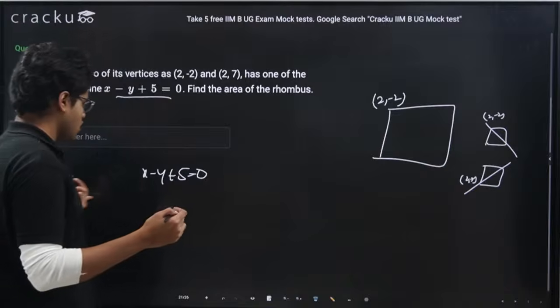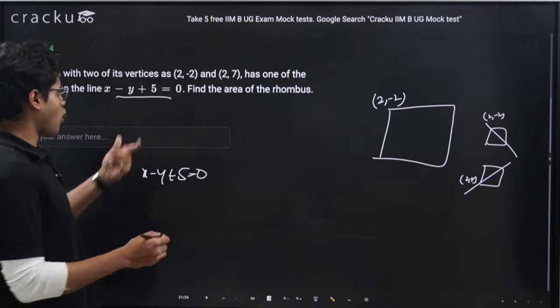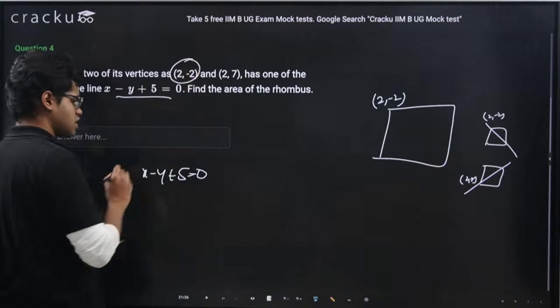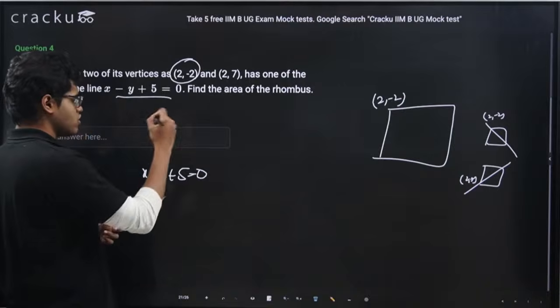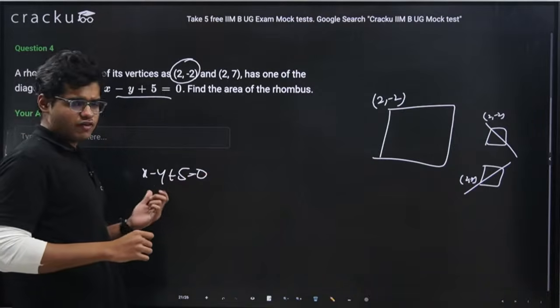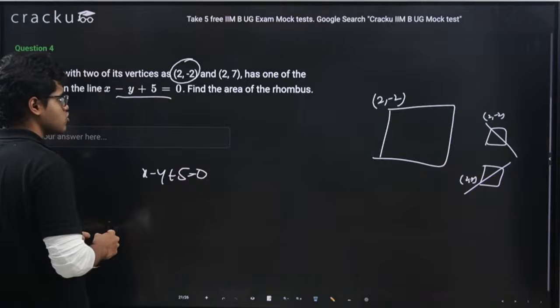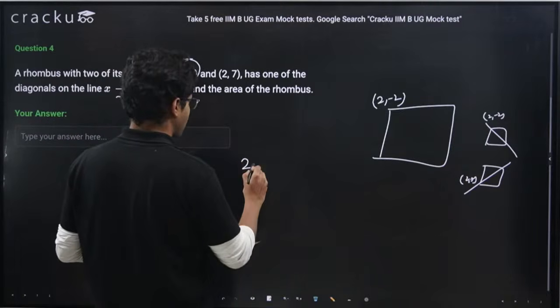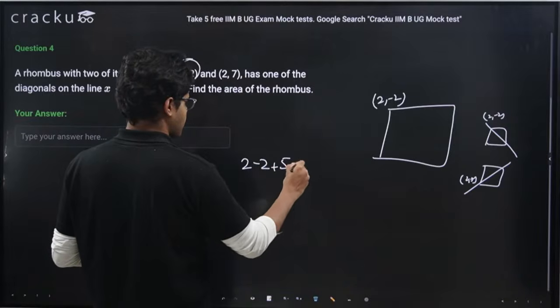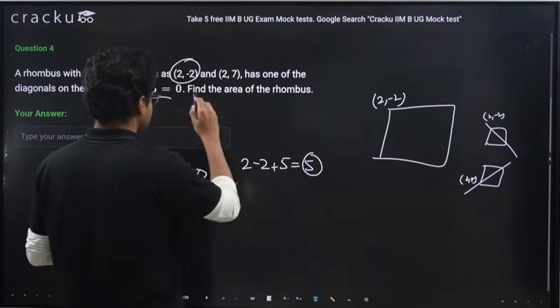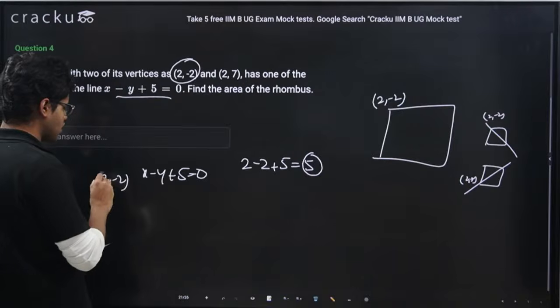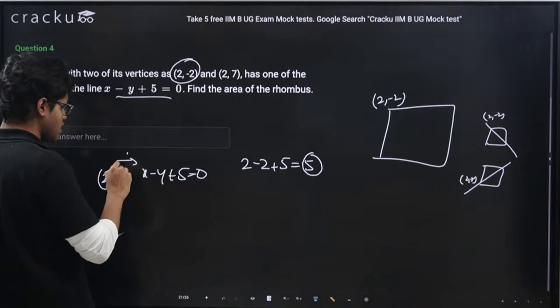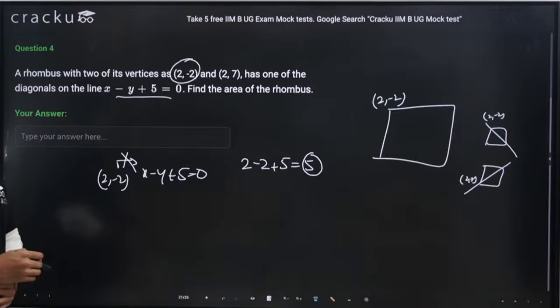We don't know. If (2, -2) is lying on this diagonal, this should satisfy it, meaning the value of x - y + 5 will be equal to 0. If I check this here, x = 2, y = -2, I am getting the value 5, which means (2, -2) is not lying on x - y + 5 = 0. This is what we have inferred.